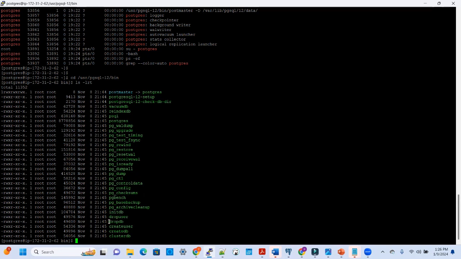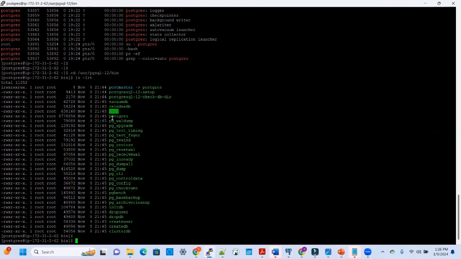And we'll look at some other good tools, pg_ctl, which is used to stop, start, reload, and restart the Postgres cluster. I'll look at the utility to connect to the Postgres database, which is psql. And we'll talk about the whole of these other utilities which are used to manage and administrate the Postgres database.